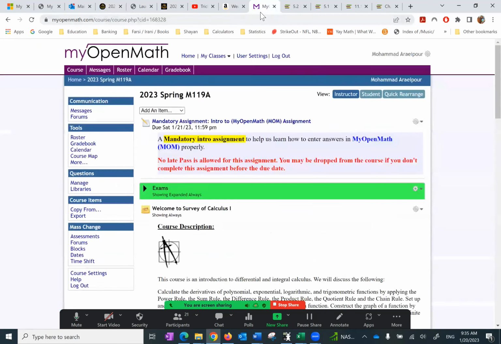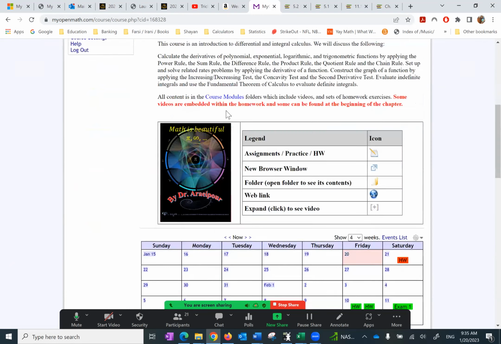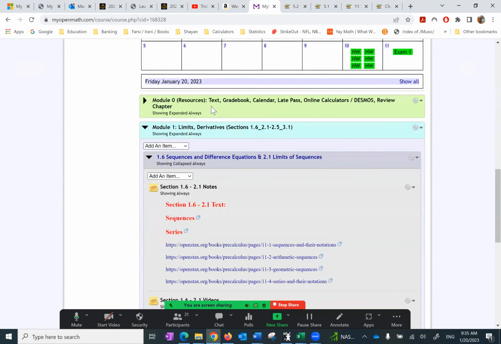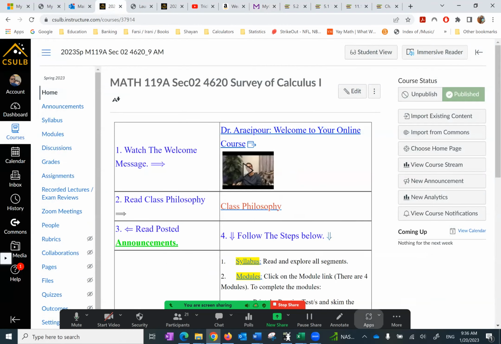As far as your homework takes place, your homework and exams take place here. The first assignment is Introduction to Open Math. You don't worry about the exams, but you can find them right after that. Course description, calendar. Module 0 has tons and tons of resources. Module 1. And you don't have to worry about any other modules because by the time you finish module 1, you know exactly what to do with the rest of it. So I hope it's clear.